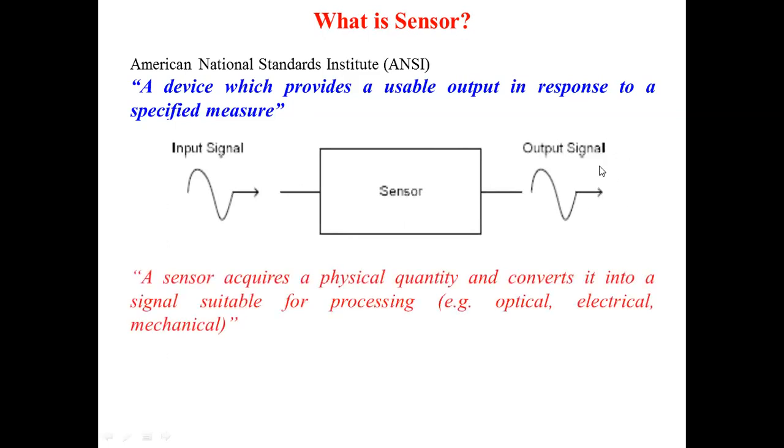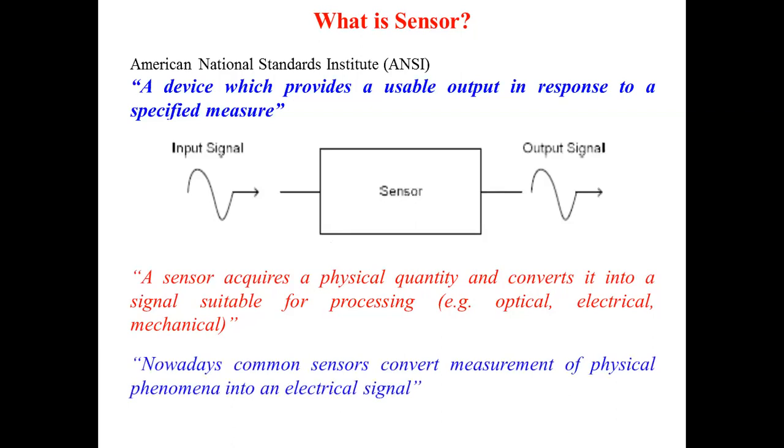So a sensor acquires a physical quantity and converts it into a signal suitable for processing. That signal may be an optical signal, electrical signal, or mechanical signal. Now, which quantity are we going to measure, and which quantity must be converted into a form suitable for processing? Whatever we are sensing must be converted through various means, and that in detail we are going to discuss in sensors and actuators. Nowadays common sensors convert measurement of physical phenomena into an electrical signal.